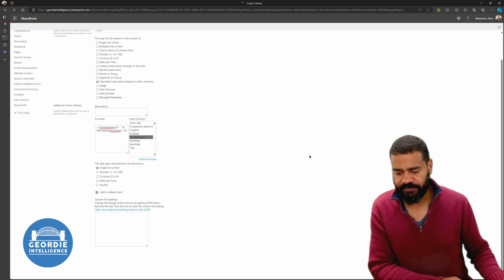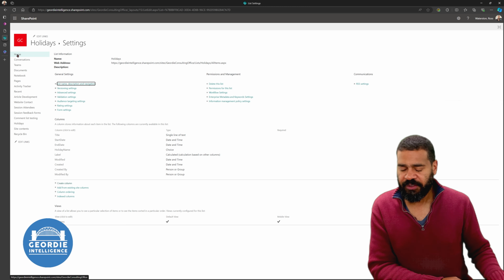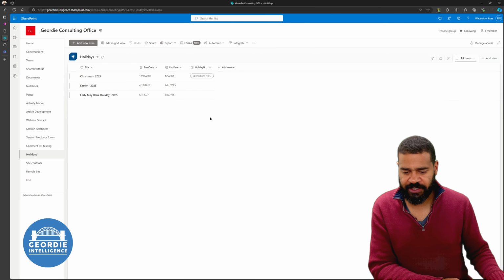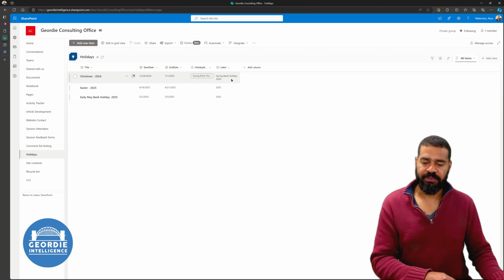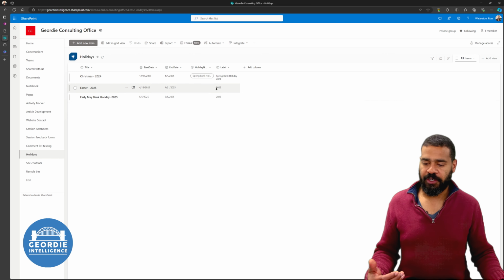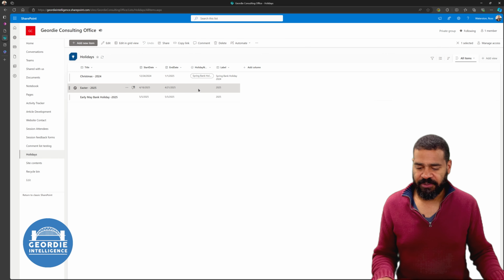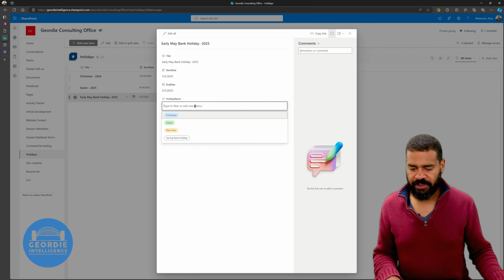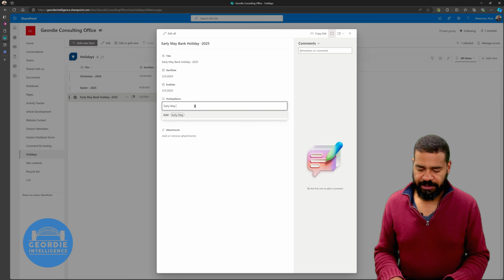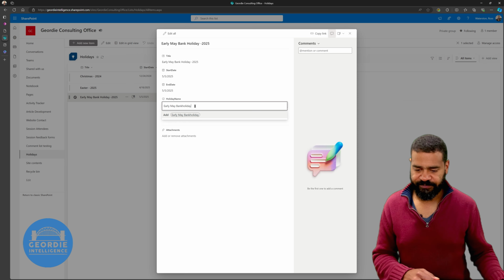Hit OK. So if we come through now back to holidays again, we click the breadcrumbs. Let's refresh that. Is it bringing in that column? Yay! Okay, so we've got Spring Bank Holiday 2024. We see we've got these labeled in. All right, this one, of course, these don't have labels. So this was Easter, wasn't it? This was early May bank holiday.